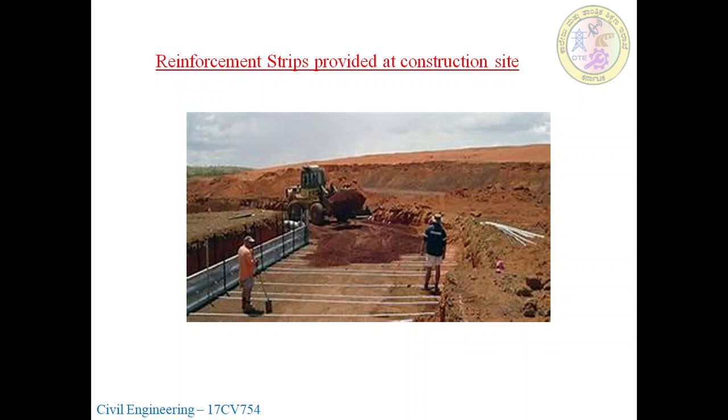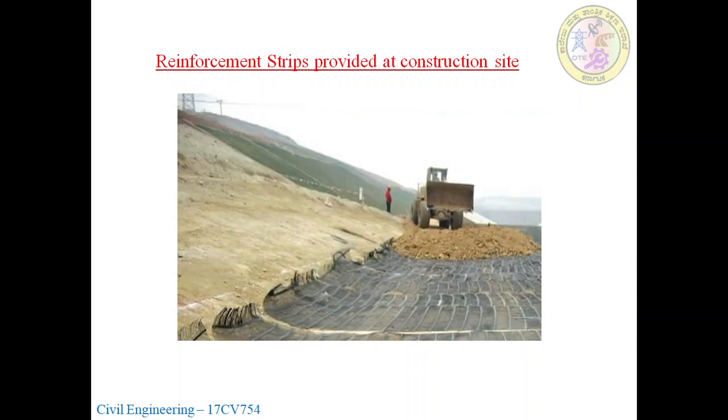So here we can go with the other concept, the methods concept: equivalent confining stress, pseudo cohesion concept. Again, here they are providing the mesh for the reinforcement.